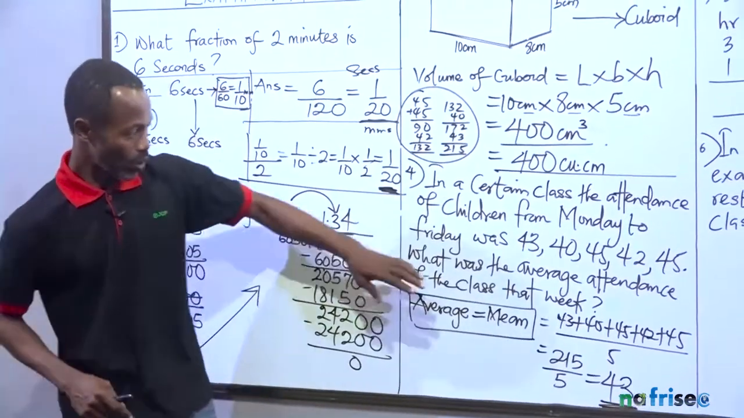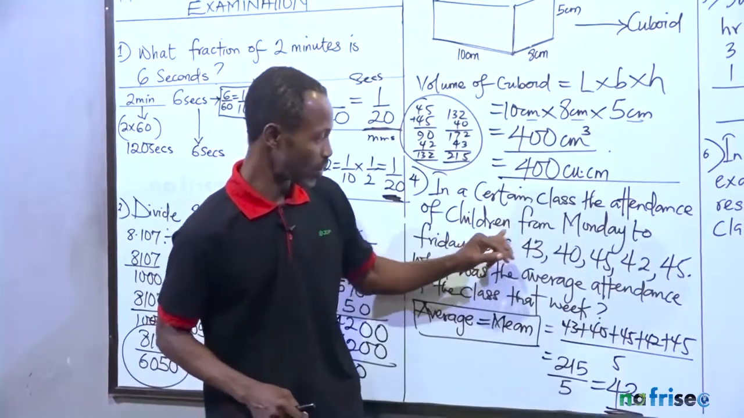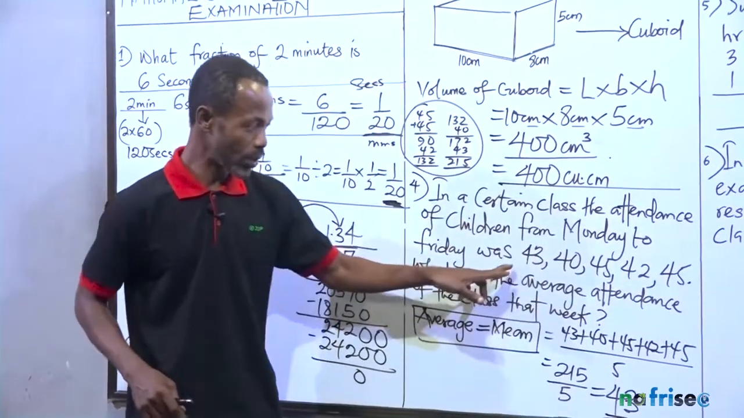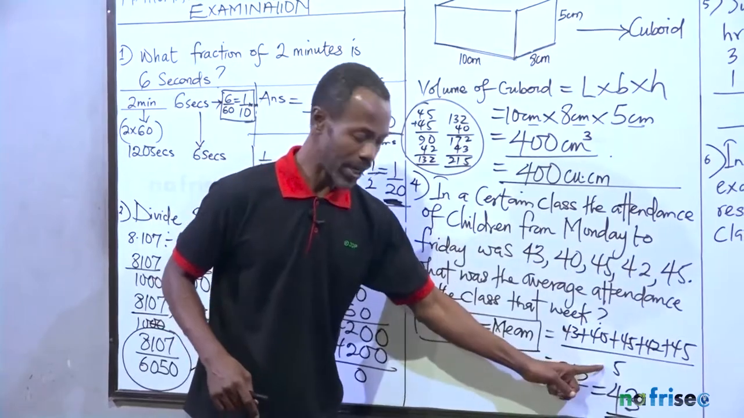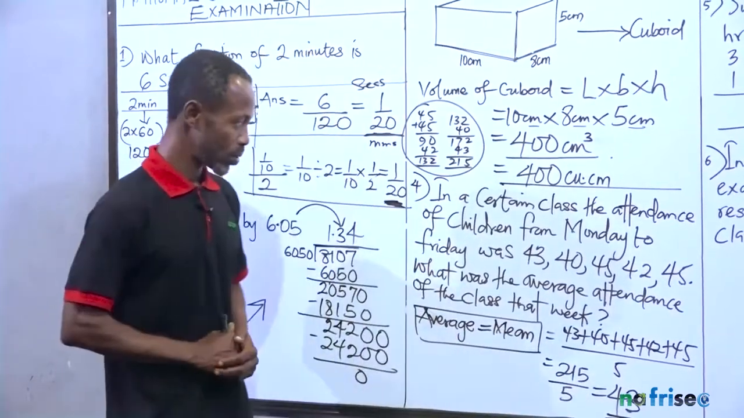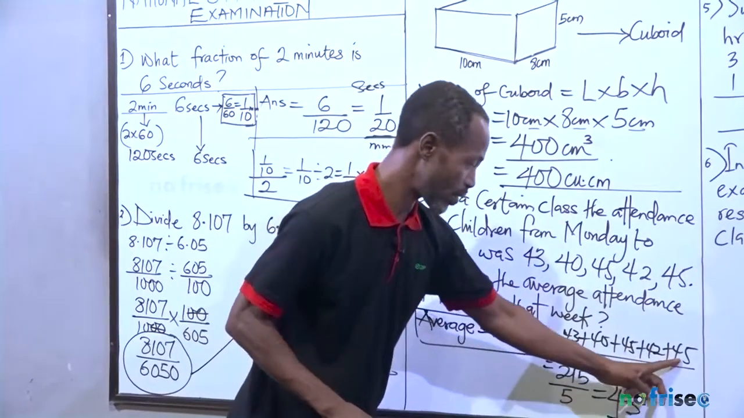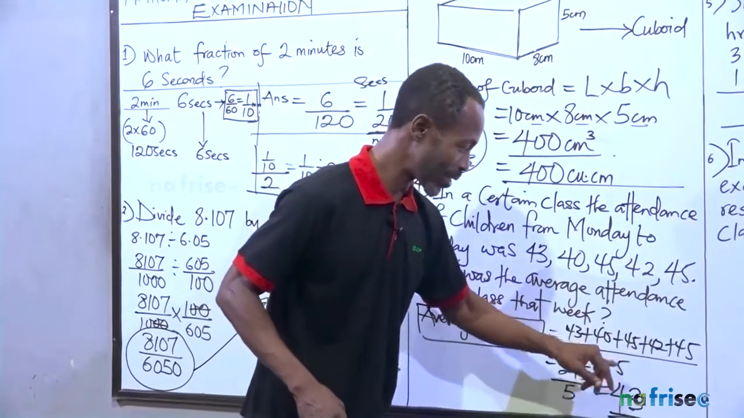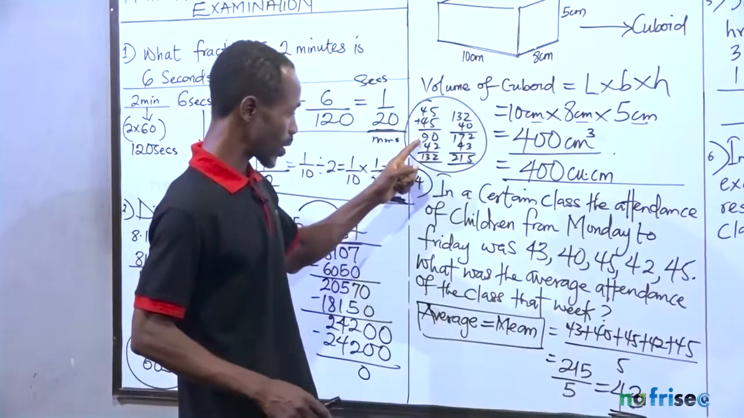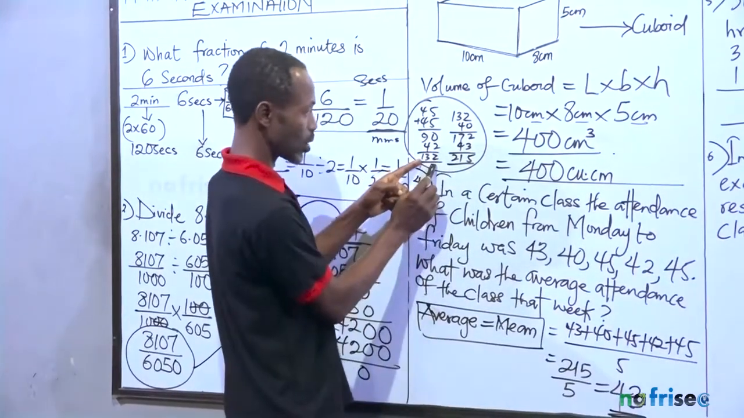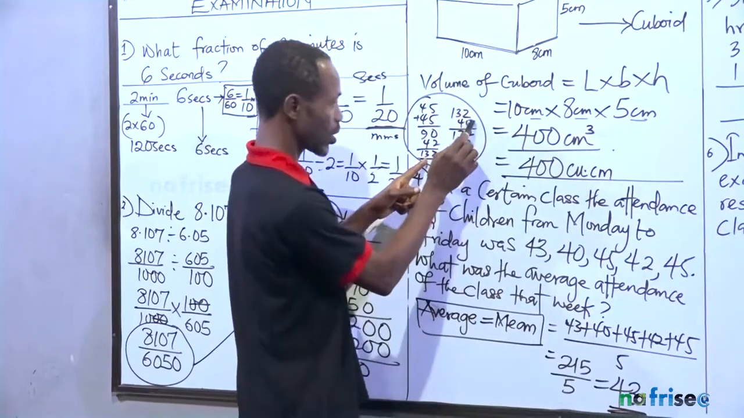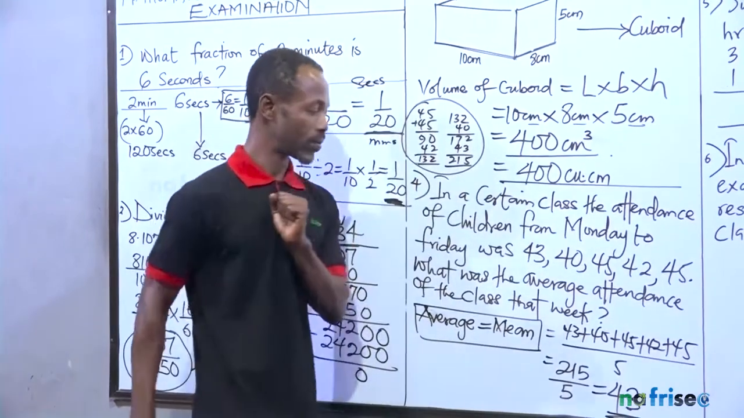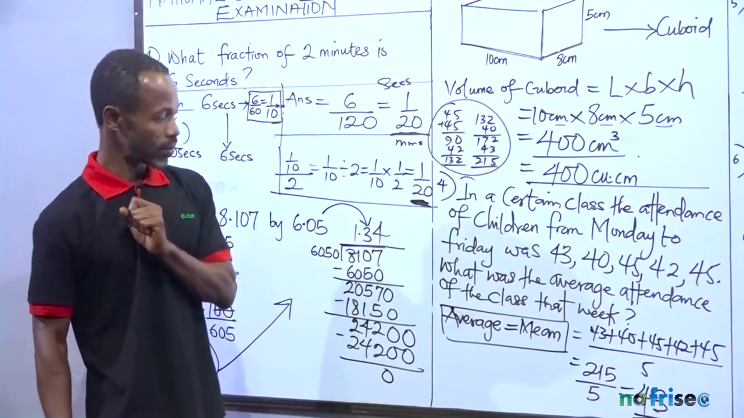Is that clear? When they give you in a certain class, the attendance of children from Monday to Friday was this, and this, sum up the whole of the numbers, count the numbers you've summed up and divide by that same quantity. That's the mean. So what I did was this: I carried this 45 and 45 to get 90. 90 plus this 42 is 132. 132 plus this 40 is 172. 172 plus this 43 is 215. So that's the answer. Are we good?